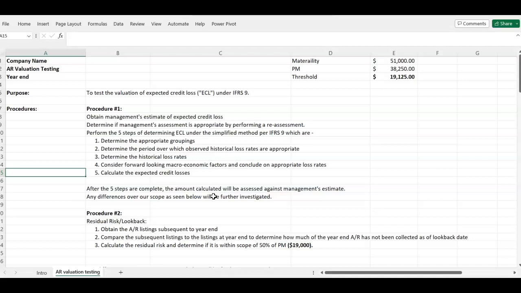So in this video, I might not cover all 5 steps. I might stop at step 3, and then in the next video I might look at the other steps, because I don't want to rush this video. Okay, IFRS 9 is complex and we need to take it bit by bit.